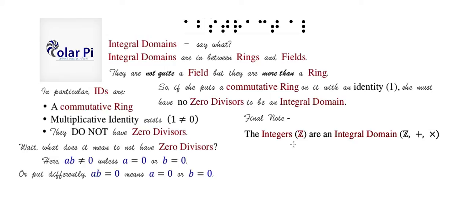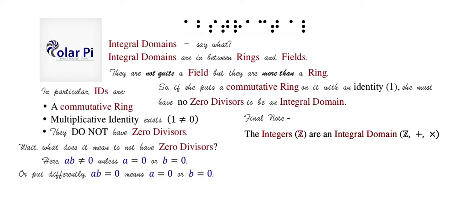For the multiplicative identity, we have the number 1, that's an integer, right? And it's different from the additive identity 0, which is also an integer, right? And they're an integral domain because they have no zero divisors.